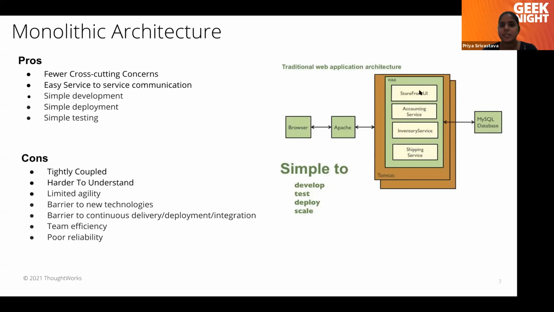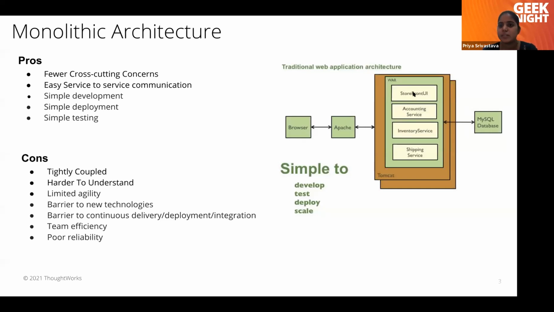These services are all deployed as a single WAR file on one server. I mean, we can obviously deploy on multiple servers, but in this case, we will have fewer cross-cutting concerns. We don't have to worry much about considering cross-cutting concerns for each service because this is a single application.